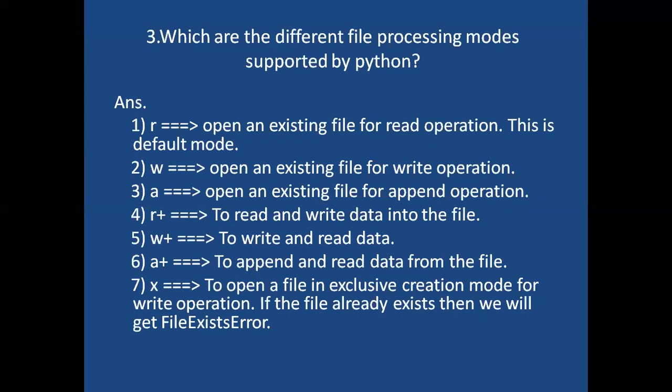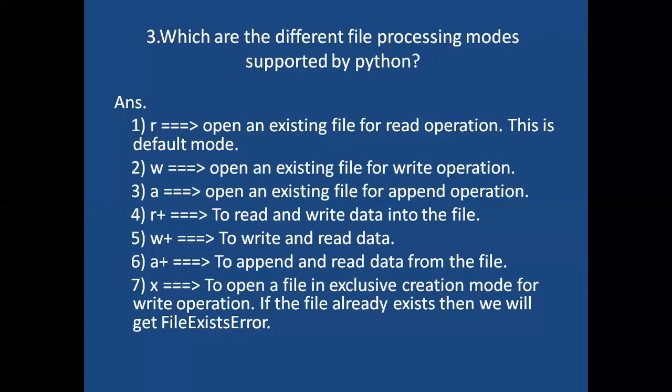Next one is write mode. w means write mode: open an existing file for a write operation. a means append mode: open an existing file for append operation. r+ means read and write mode. w+ means write and read data. a+ means append and read data from the file. x means to open a file in exclusive creation mode for write operation.